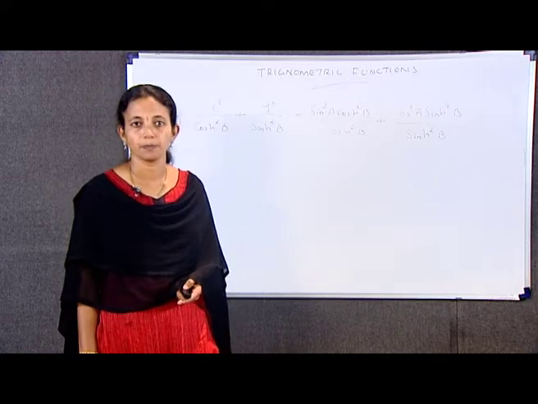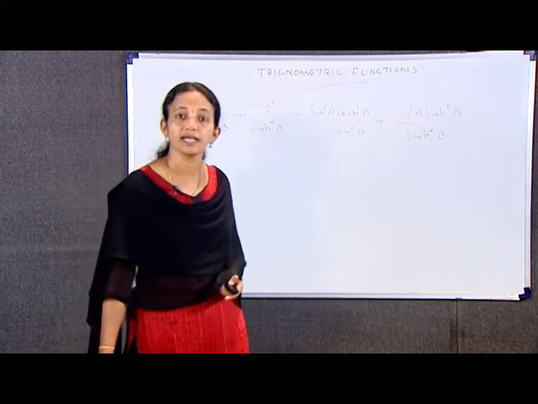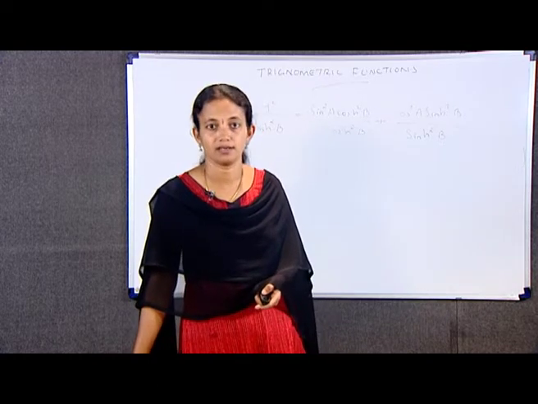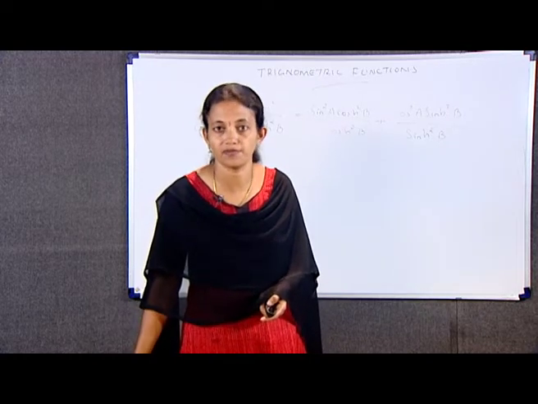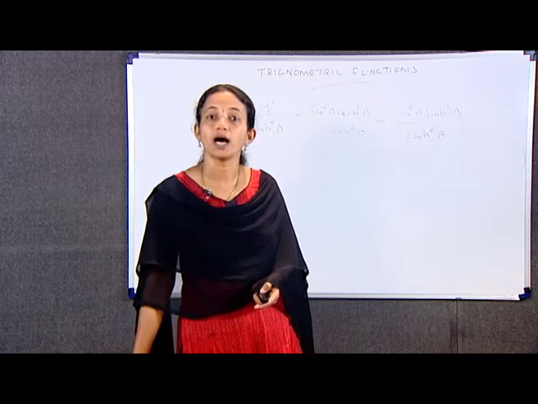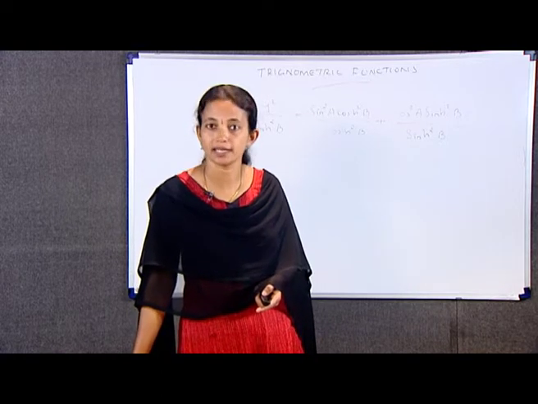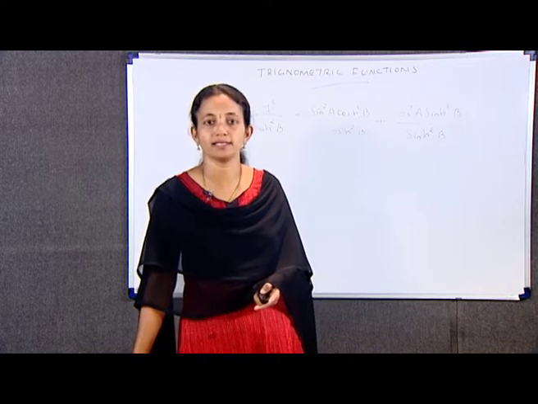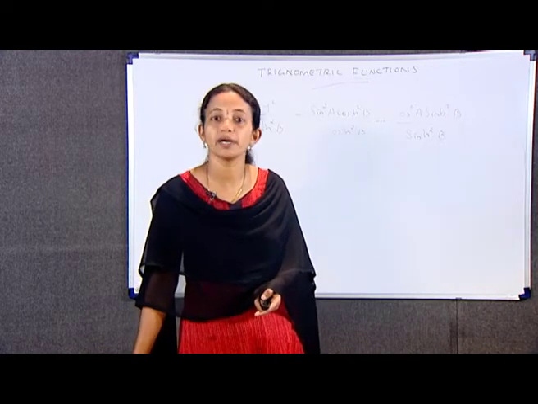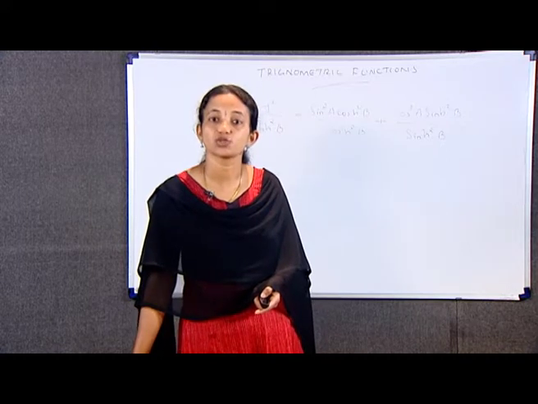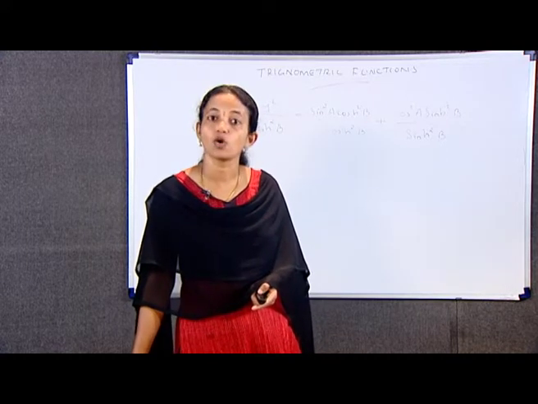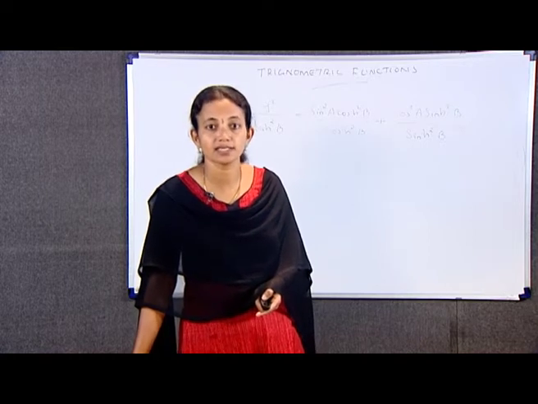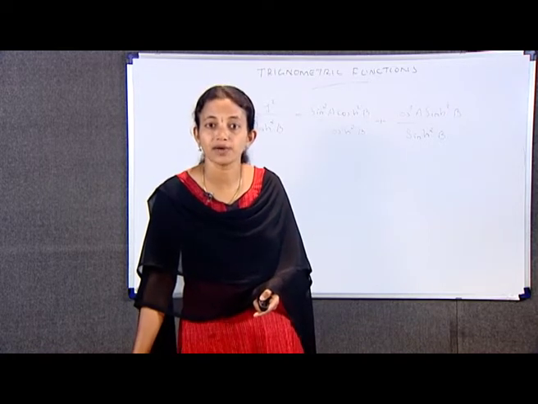Next example: if sin(theta plus i phi) is equal to r times (cos alpha plus i sin alpha), the question is to prove that r square is equal to 1 by 2 into (cosh 2 phi minus cos 2 theta). And the next one is tan alpha is equal to tanh phi cot theta.